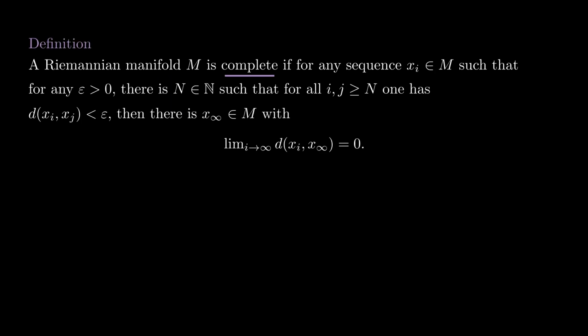We will say that the Riemannian manifold is complete if every Cauchy sequence converges. In other words, for any sequence x_i with the property that for any epsilon there is n such that for i and j bigger than n, the points x_i and x_j are at distance less than epsilon, there is a point x_infinity such that the distance between x_i and x_infinity goes to 0 as i goes to infinity.